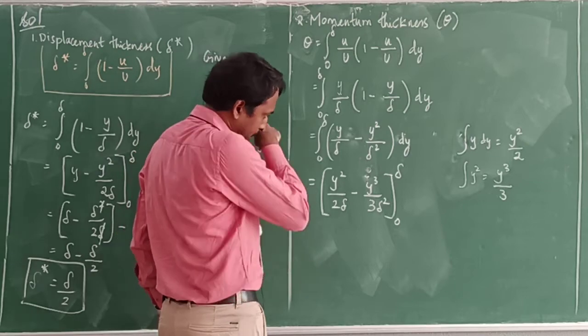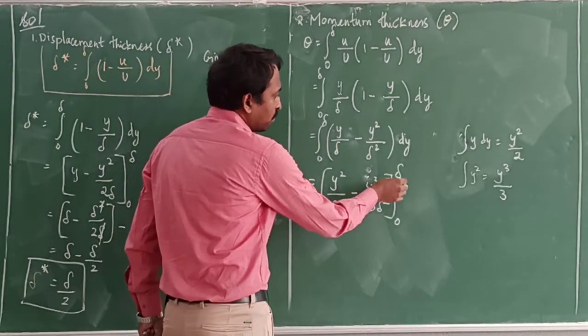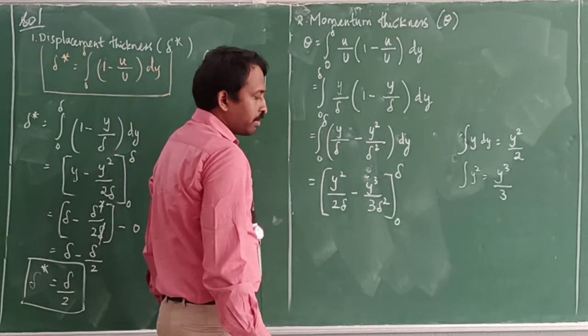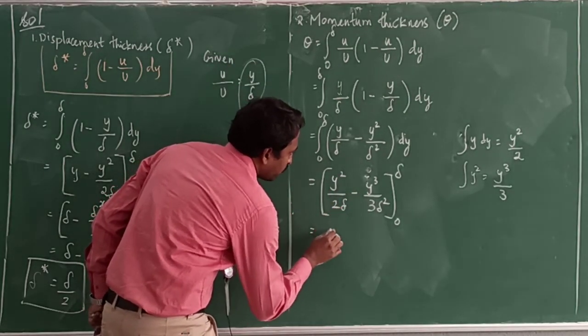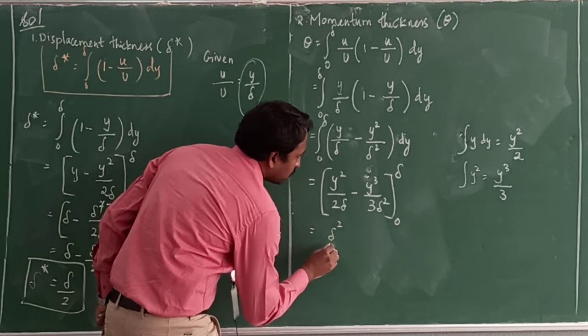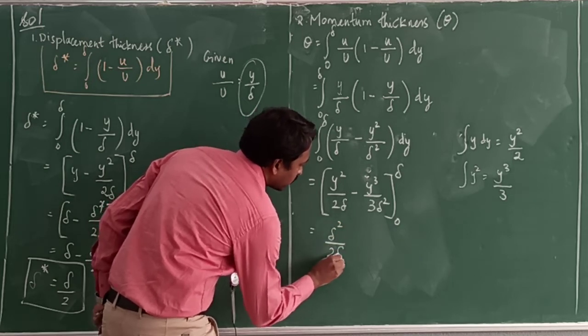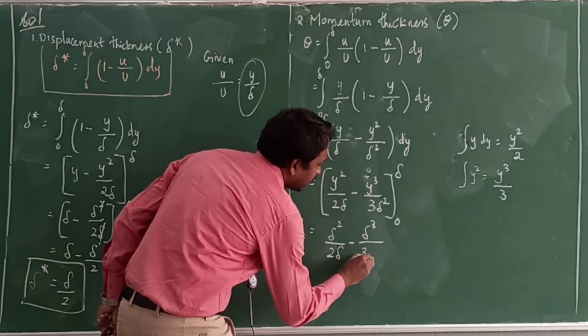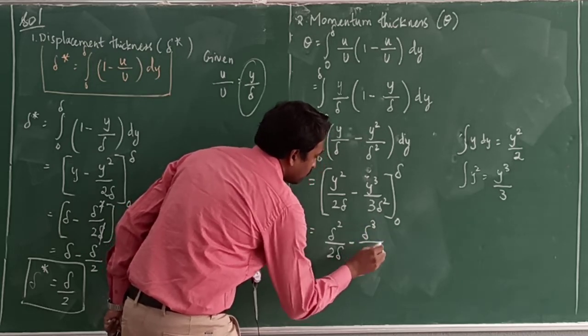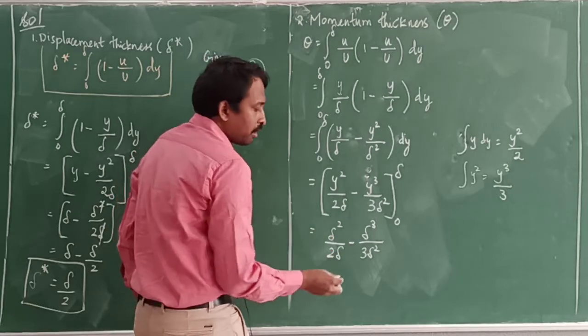Simplifying. Now we need to apply the upper limit for y. So the term will become delta square divided by 2 delta, minus delta cube divided by 3 delta square. This is the upper limit.